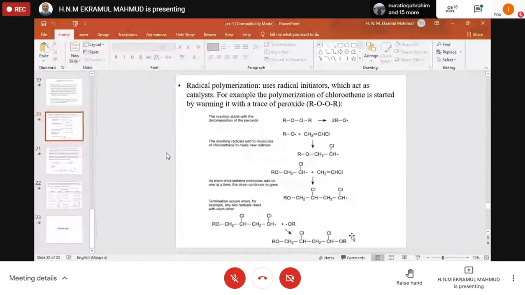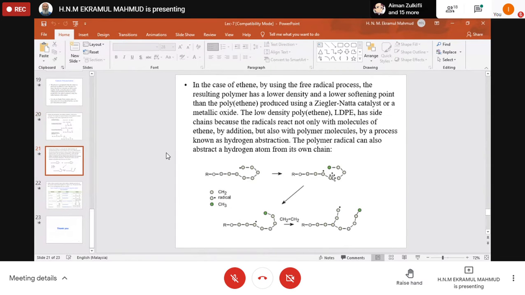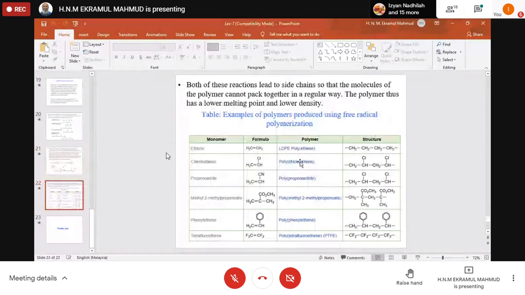And if it is a straight chain crystalline form, it gives you higher strength, higher density, meaning a very robust nature of this polymer. So in the case of ethene, by using free radical polymerization, we will have a lower density and lower softening point polymer than if we produced polyethylene using Ziegler-Natta catalyst or any metallic oxide. All right.